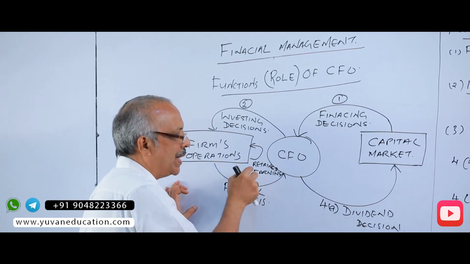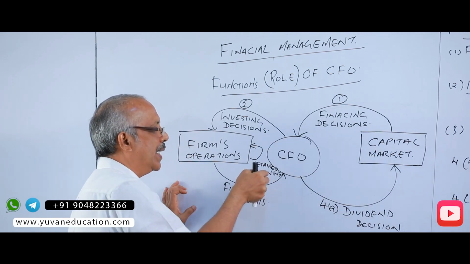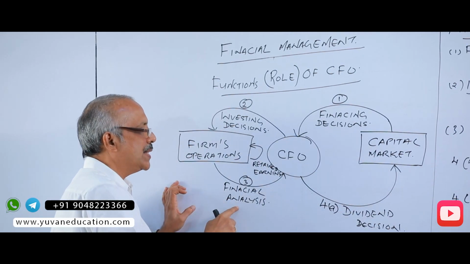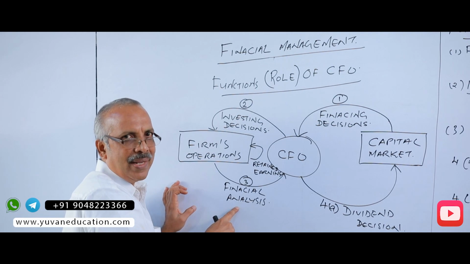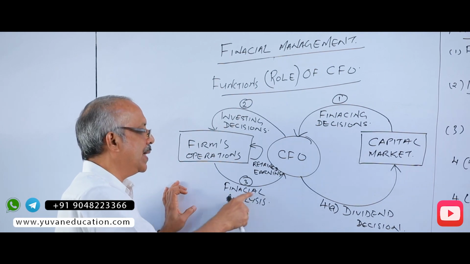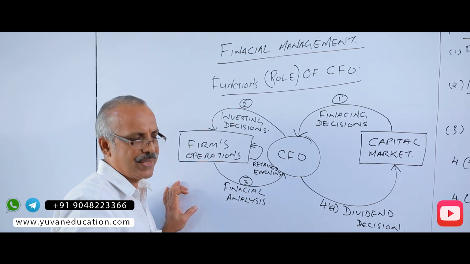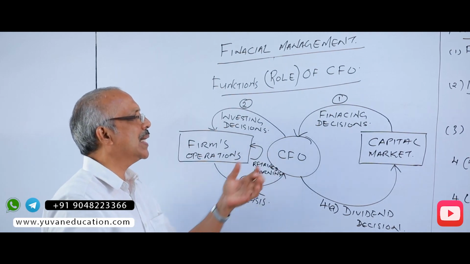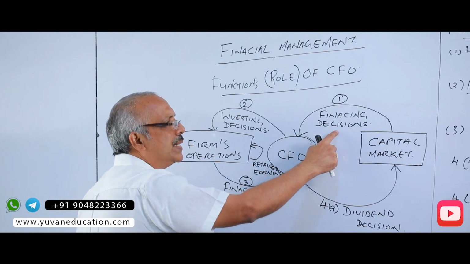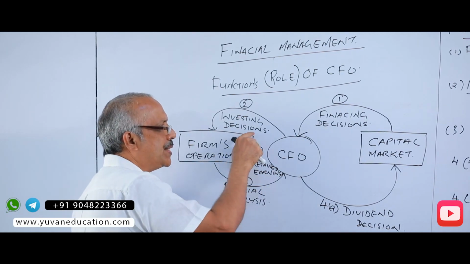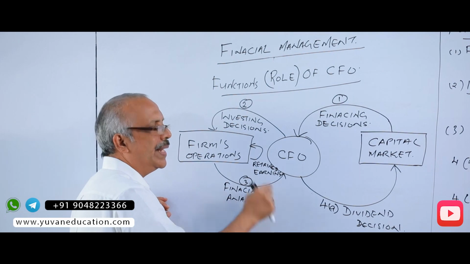For these two steps, that is dividend declaration and retained earning, the CFO must analyze the financial activities, that is, the financial analysis, for example ratio analysis, various ratio analysis. Therefore, you can summarize it as financing decision, investing decision, dividend decision.